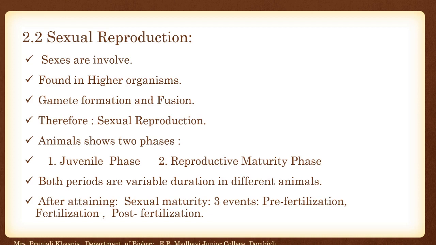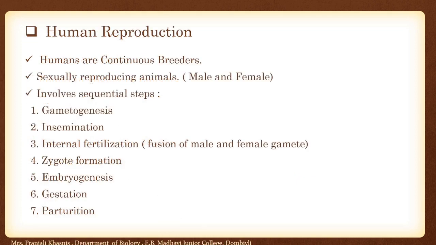As all of you know, here the sexes are involved, found in higher organisms, and gamete formation and fusion takes place, therefore it is called sexual reproduction. Animals show two different phases, juvenile and reproductive phase. Both periods or durations are variable, and after attaining puberty, or you can say sexual maturity, three events occur: pre-fertilization, fertilization and post-fertilization. Here we are going to discuss human reproduction.